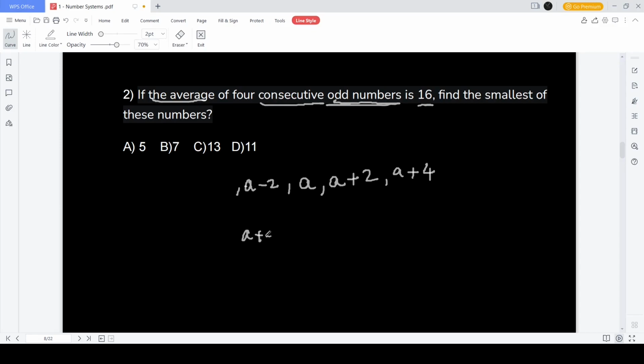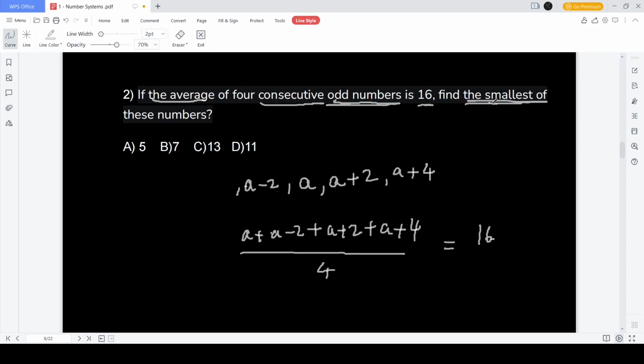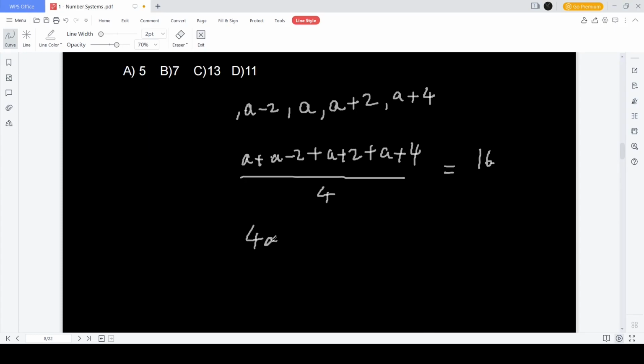That means I have to add a plus a minus 2 plus a plus 2 plus a plus 4 and I have to divide this whole thing by 4. This number is given to you as 16 in the question. You have to find the smallest of the numbers. We'll come to that. So you get 1a, 2a, 3a and 4a, so you get 4a. Plus 2 and minus 2 cancel, plus 4 remains. Plus 4 divided by 4 is equal to 16. 4 and 4 can cancel throughout. So you get a plus 1 equal to 16.